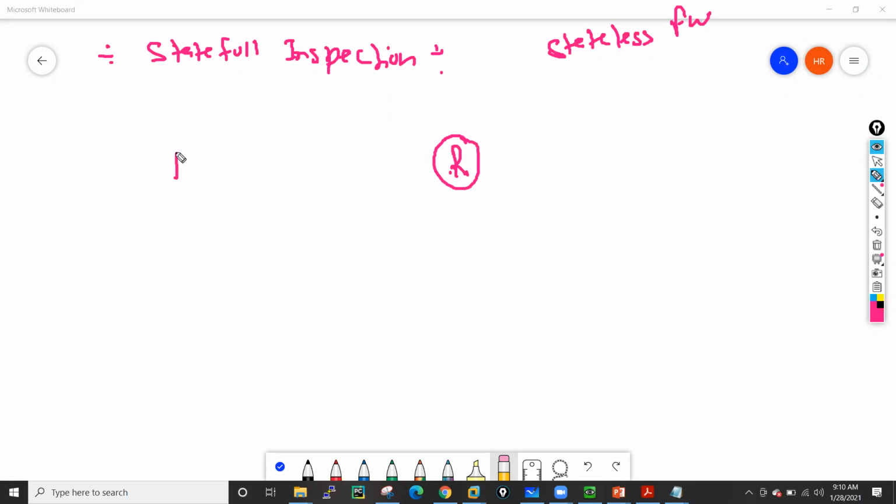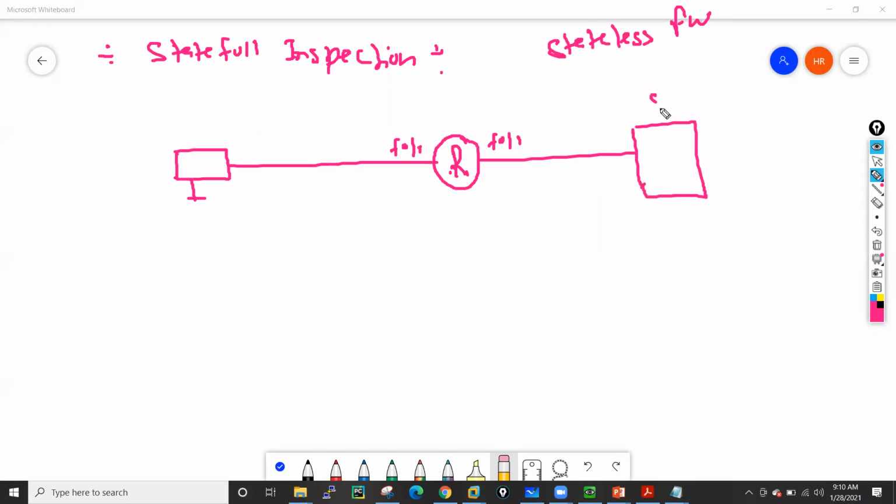Let's suppose we have one PC in our inside network. This is the router's first interface, F0/0. We have one more interface, F0/1, and behind this interface let's say we have one server.